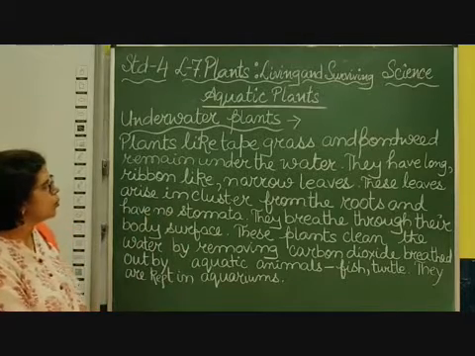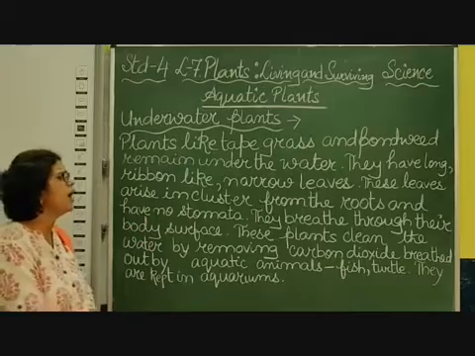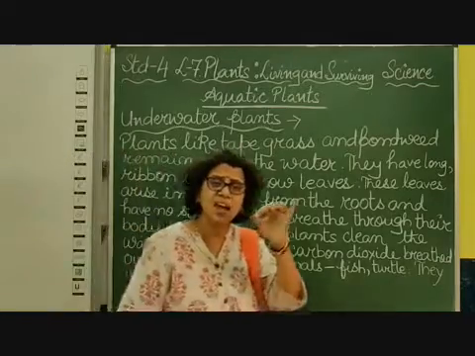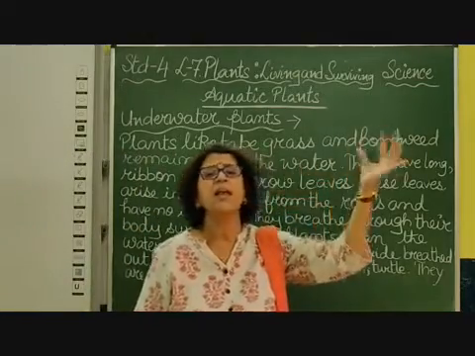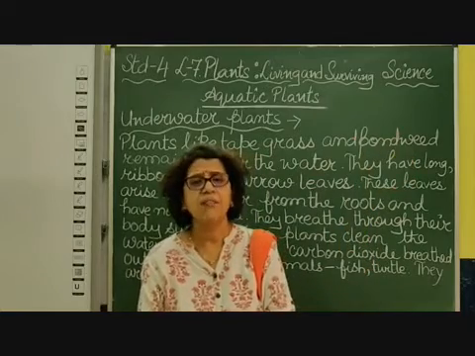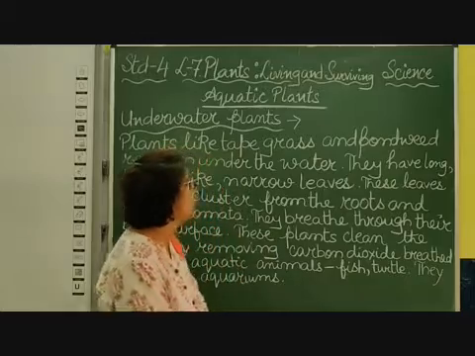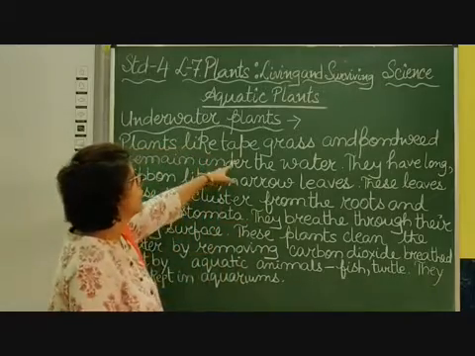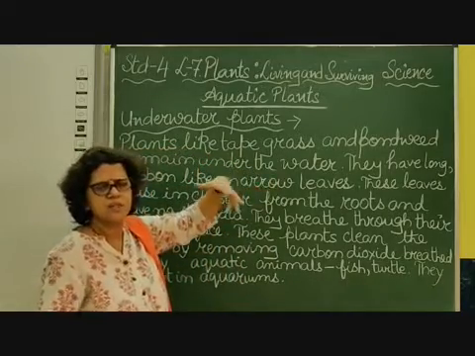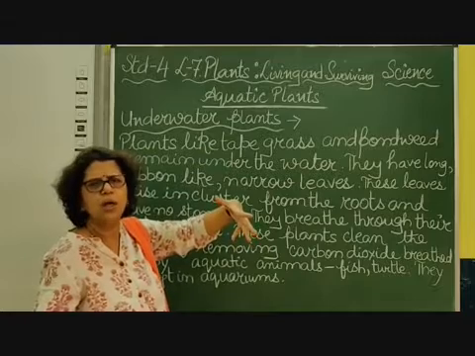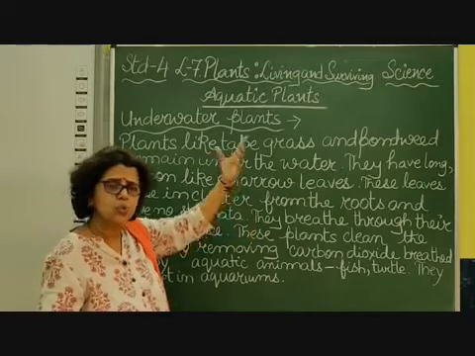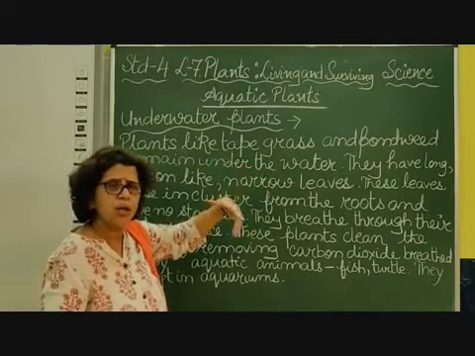They remain under the water. They have long ribbon-like narrow leaves. The leaves are like ribbon. Such thin leaves they have, very, very thin leaves. Their leaves are narrow and they look like ribbon. This tape grass, you must have seen the grass which grows in the ground or the soil. So this type of grass grows under the water.